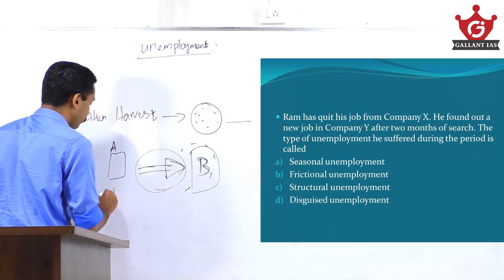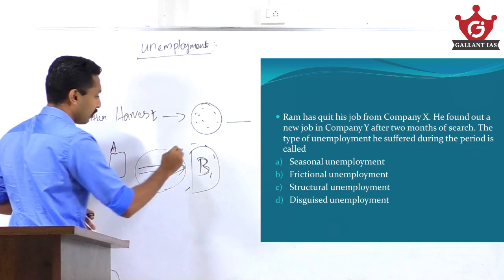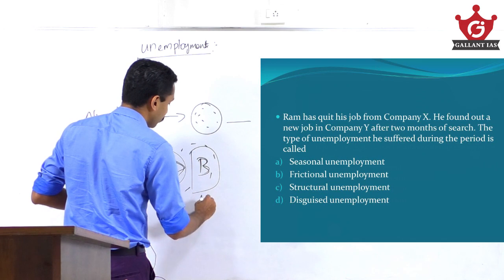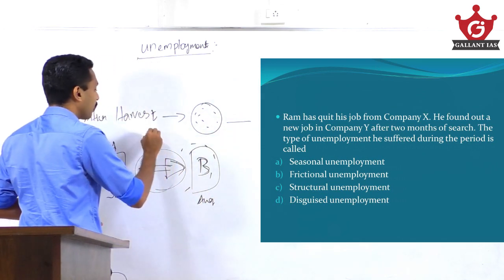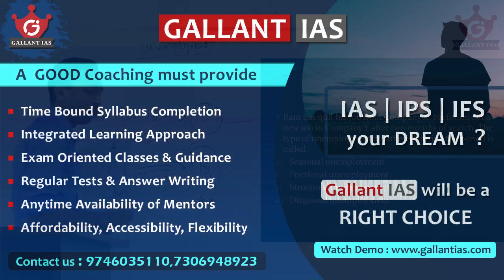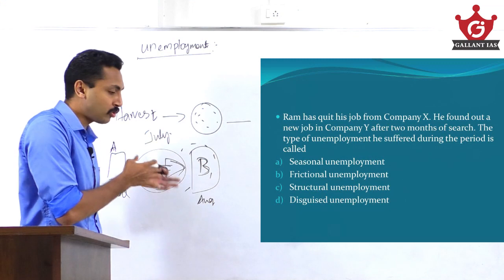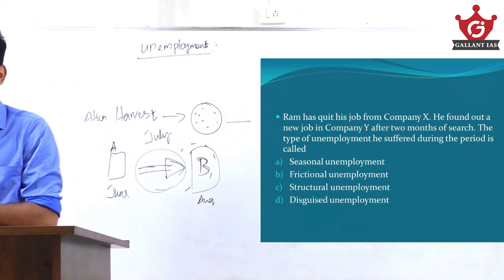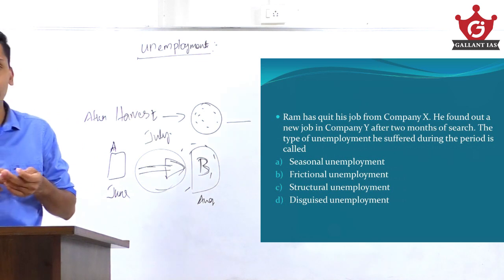He quit from company A in June, but he got a job in company B in August. So in July, he is unemployed. So this portion is what? Frictional unemployment. It is the job gap between quitting a job and entering another job.